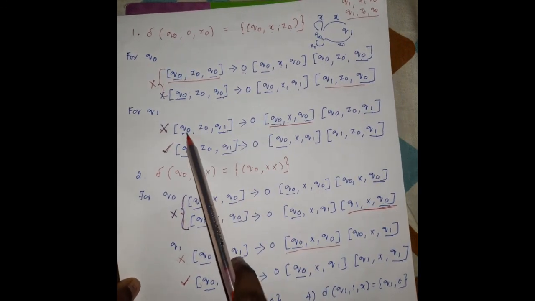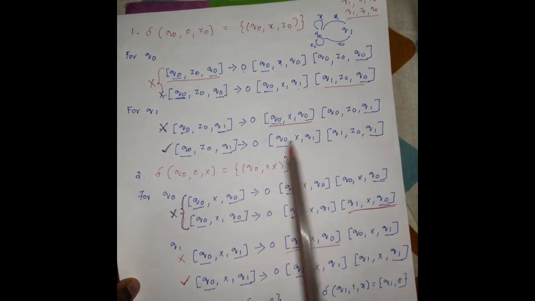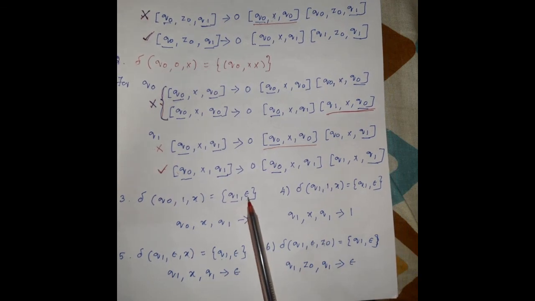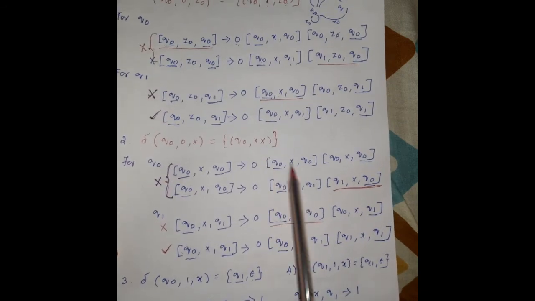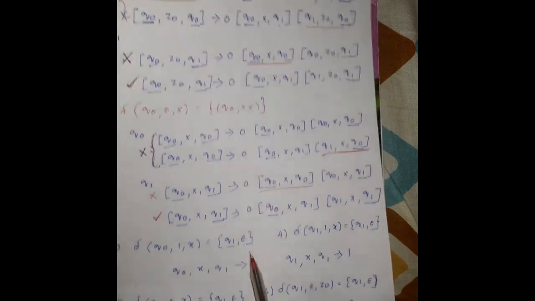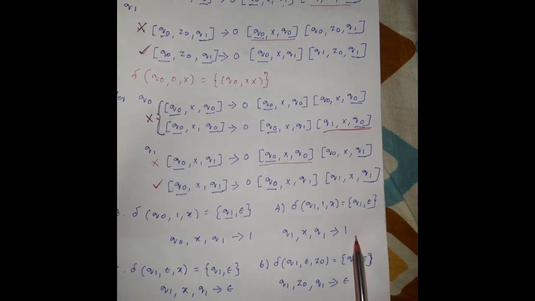So this initial state is this initial state, this final state is this final state. So we have to write all possible cases. This is very simple. Whenever there is no stack symbol present on the right hand side, we simply write the current input symbol, because these steps are repeated whenever there is a stack symbol, but here there is no stack symbol present, so we write the input symbol directly.